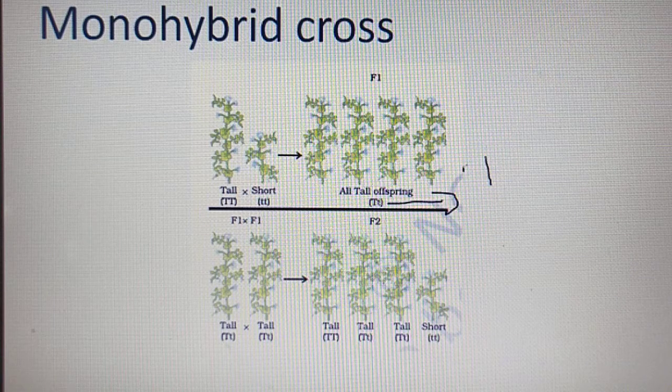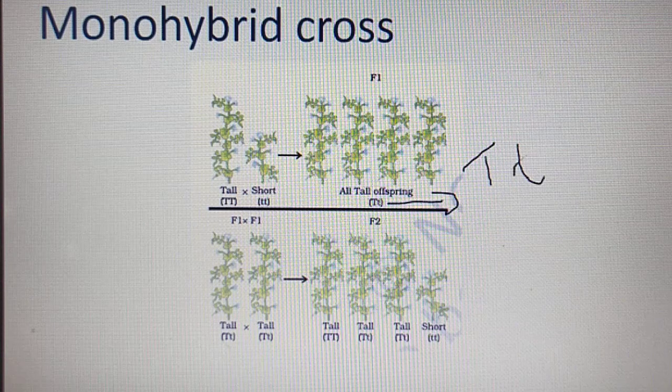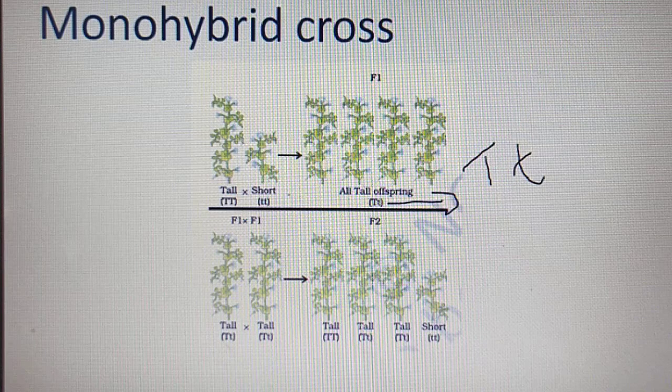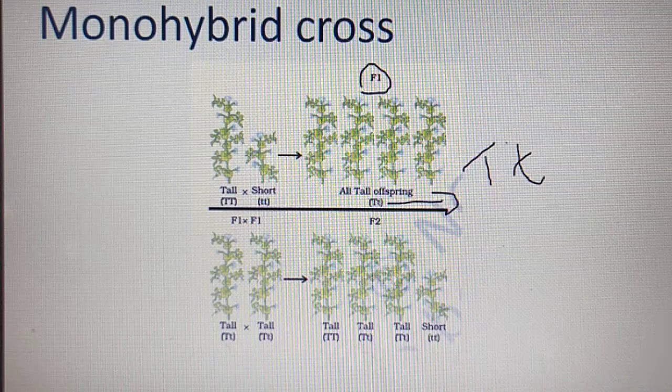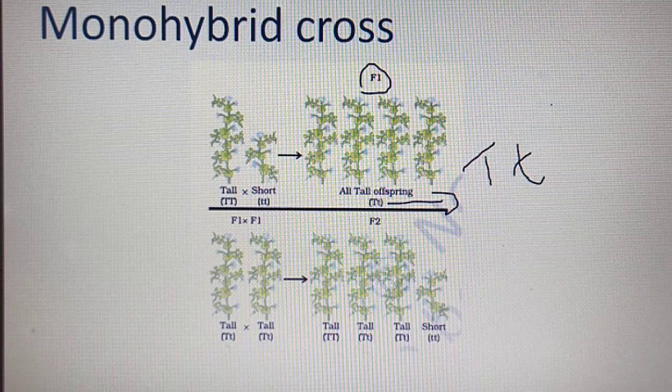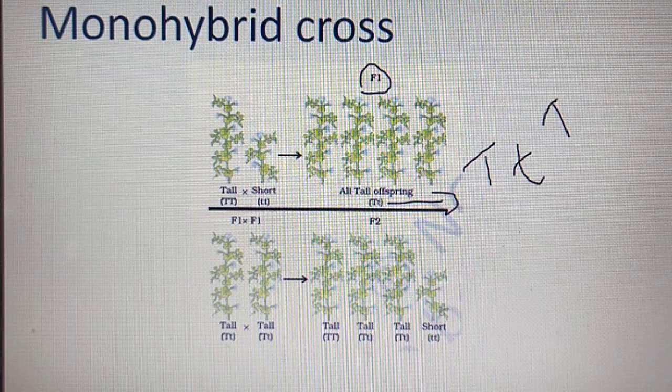And what is their genotype? Capital T, small t. It is not pure. Why is it not pure? Because in the previous generation, one is tall and one is dwarf. So the next generation, that is F1 generation, is not a pure tall plant. This phenotype is tall, but it is not a pure tall. It is written as capital T, small t, and we are telling it is tall plant.